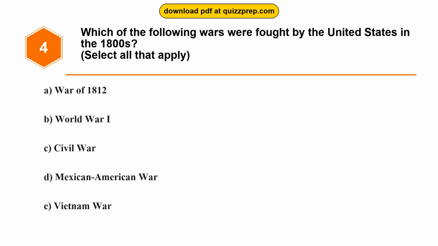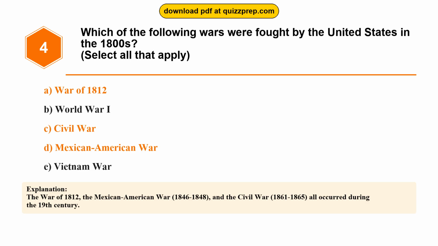Question 4. Which of the following wars were fought by the United States in the 1800s? Option A, War of 1812. Option B, World War I. Option C, Civil War. Option D, Mexican-American War. Option E, Vietnam War. The correct answers are options A and C and D. War of 1812. Civil War. Mexican-American War. The War of 1812, the Mexican-American War, 1846 to 1848, and the Civil War, 1861 to 1865, all occurred during the 19th century.